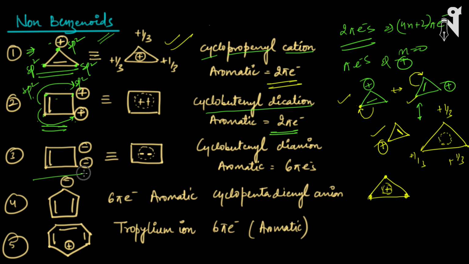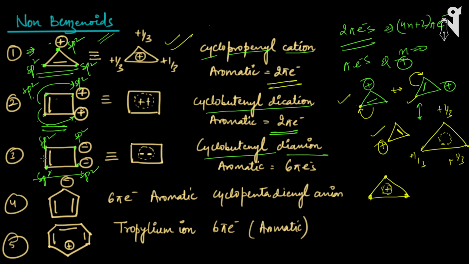Look at the next one. Here you have a double bond and negative charges. These negative charges are basically free electrons, or you can say pi electrons, present in the unhybridized p orbital. So hybridization is not changing here. This is sp2, this is sp2, this is sp2, and this is sp2. So all of the carbons are in the same plane. This is called the cyclobutenyl dianion.